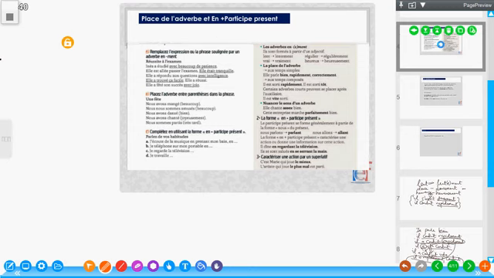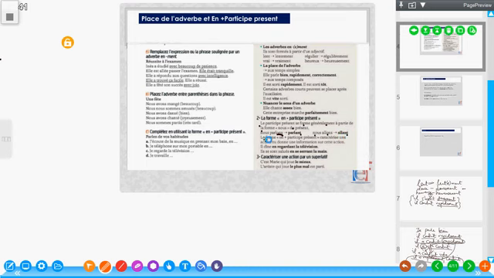Ici, nous avons: le participe présent se forme généralement à partir de la forme nous du présent, like I explained earlier. So we have nous parlons. Because parlons is the nous form of parler in present tense. What we just need to do is remove the ONS and put ANT. That is all. Look at the verb aller. Nous allons, and it becomes allant.